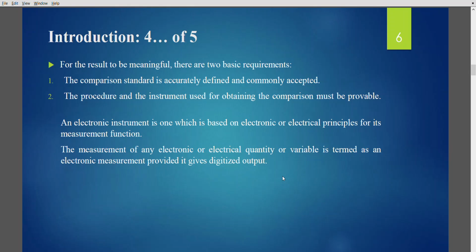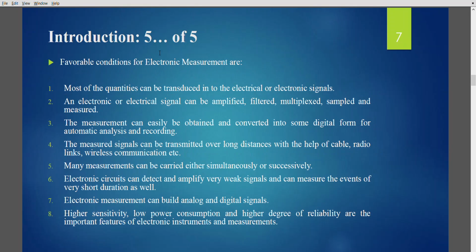Okay. What are the favorable conditions for electronic measurements? So most quantities can be transduced into electrical, electronic signals. Transformed is the meaning of transduced. An electronic or electrical signal can be amplified, filtered, multiplexed, sampled and measured. The measurement can easily be obtained and converted into some digital form for automatic analysis and recording. The measured signal can be transmitted over long distances with the help of cables, radios, etc. Many measurements can be carried out either simultaneously or successively.